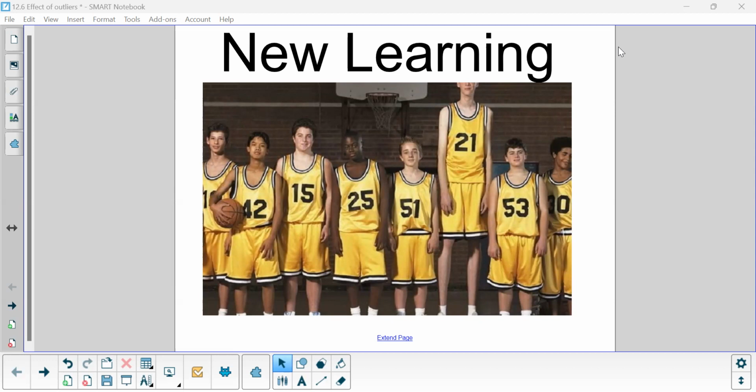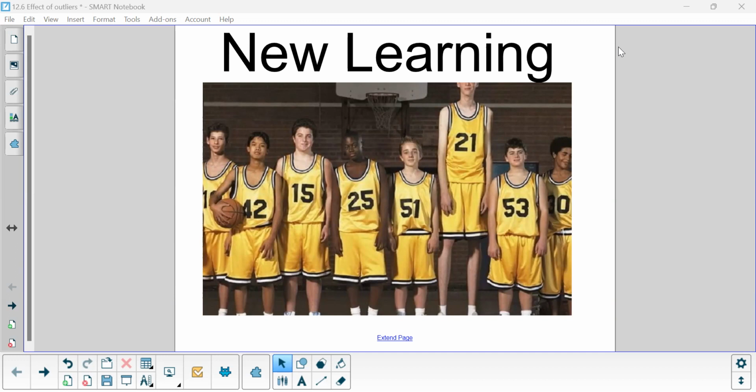What do you notice on the screen? Well, first thing most people notice is number 21. Number 21 has a name. I don't know what his actual name is, but his math name, when you look at his height compared to the rest of the height on the team, is an outlier. The word outlier means some data point that is unusual compared to the other data in the set.